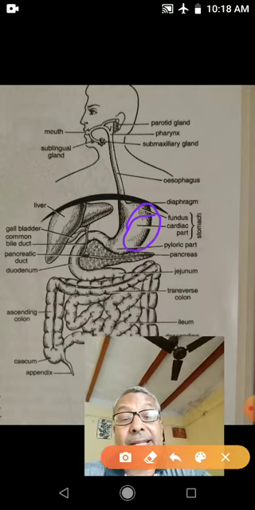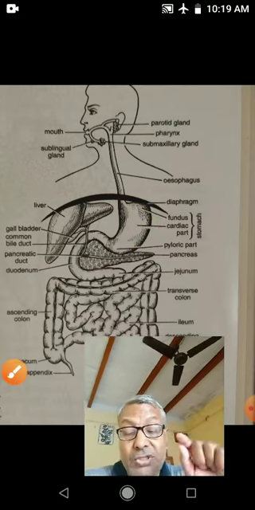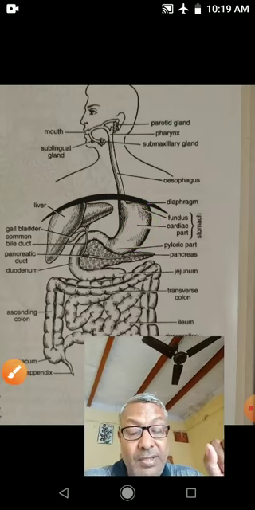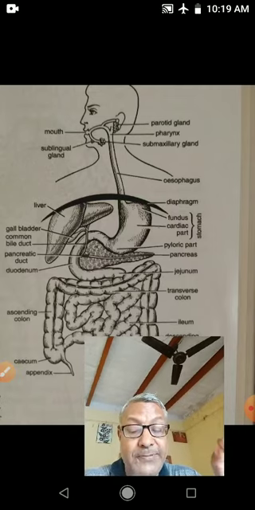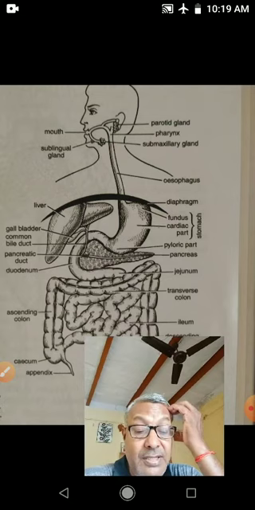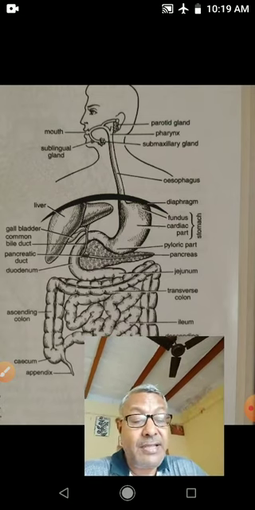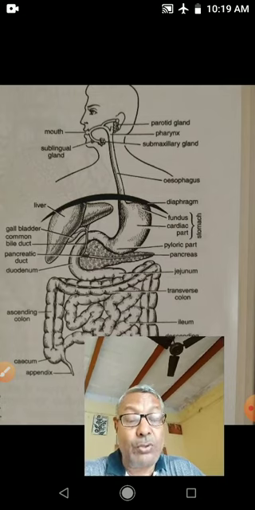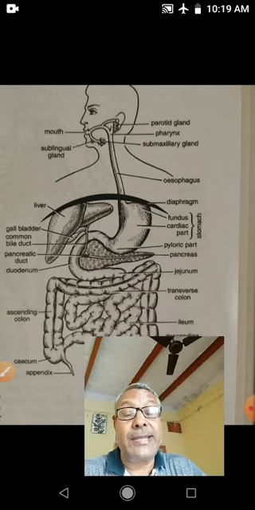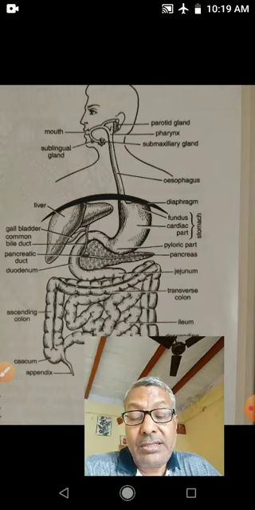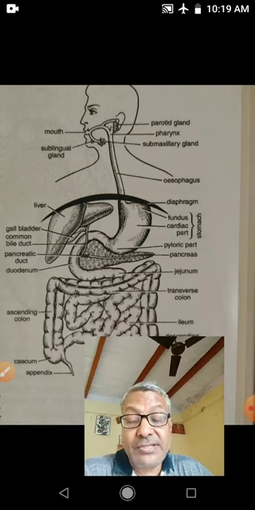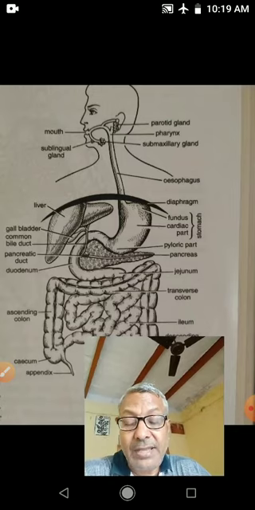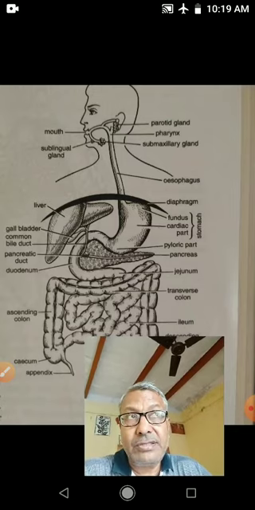Next is the cardiac gland. The cardiac gland secretes mucin and pepsinogen. Gastric glands contain pepsinogen and hydrochloric acid. Hydrochloric acid destroys the germs, activates the pepsinogen enzyme into pepsin, and dissolves the food.